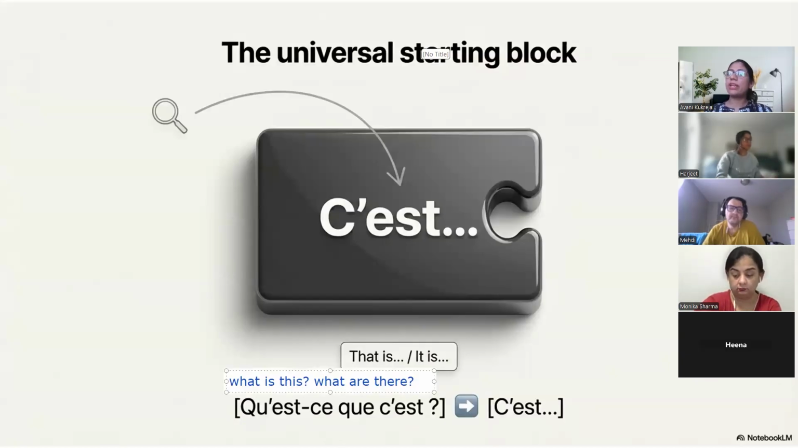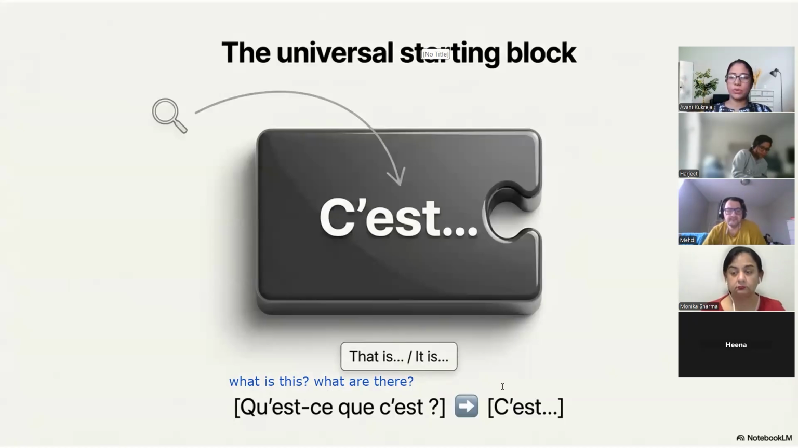There is no demarcation in French if you're asking a plural question or a singular question. That you will not know. That you have to understand through context. Okay? Whether they're asking what is this or what are these? Did you all understand? Yes. Now, if it is a singular one, we have learned a lot of words.